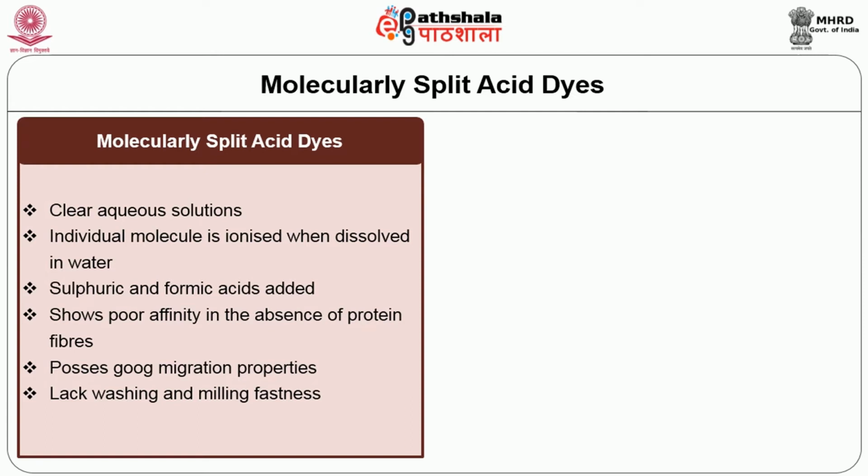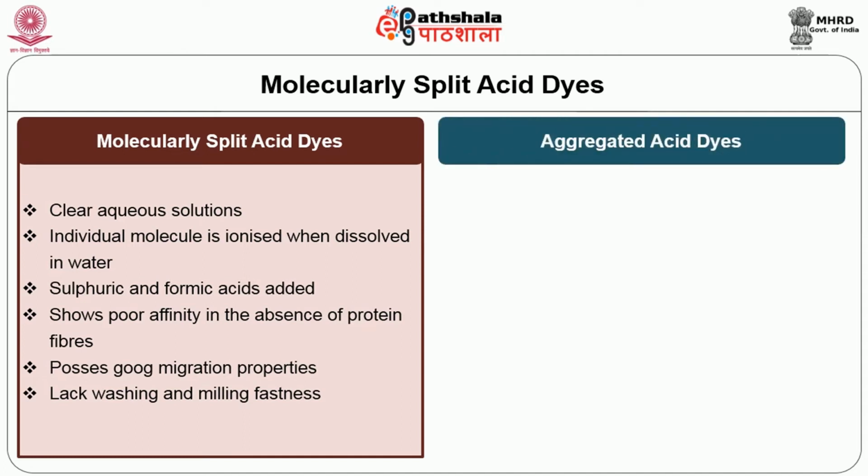Molecularly split acid dyes are known by their tendency to give clear aqueous solutions. The individual molecule is ionized when dissolved in water. These dyes are applied from baths containing sulfuric or formic acid, and in the absence of the acid, they show poor affinity towards the protein fibers. Because of the splitting in water, the dyes exhibit good migration properties, and so any uneven dyeing in the initial stages can be easily corrected by continuing the dyeing at boil. These dyes lack fastness to wet treatments such as washing and milling.